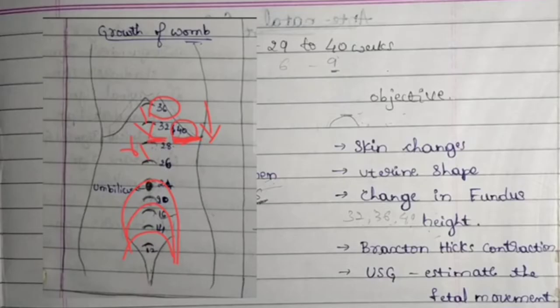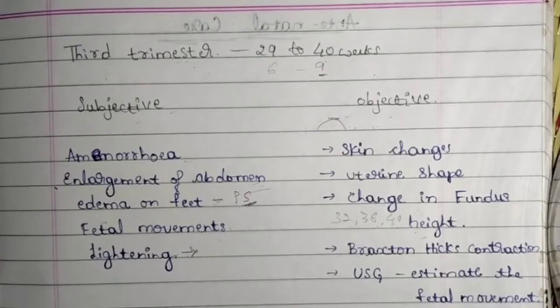What is lightening? Lightening is nothing but engagement of the baby's head. That is, the baby moves downwards towards the birth canal, and the baby gets prepared for the delivery process. Every month the baby keeps on growing like this, but at the time of delivery, the baby just moves 1 step downwards. So this is why at the 40th week, the height of the fundus is actually decreased. Braxton Hicks contraction is nothing but the irregular painless contraction. And then USG, it is performed for the estimation of the fetal movement.